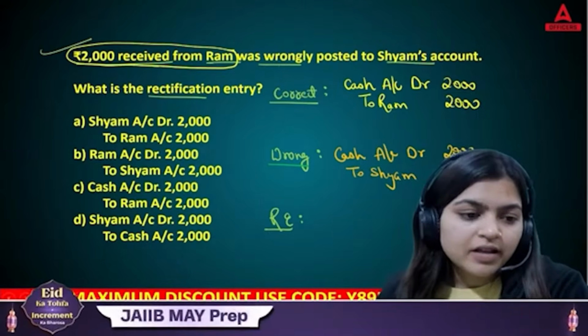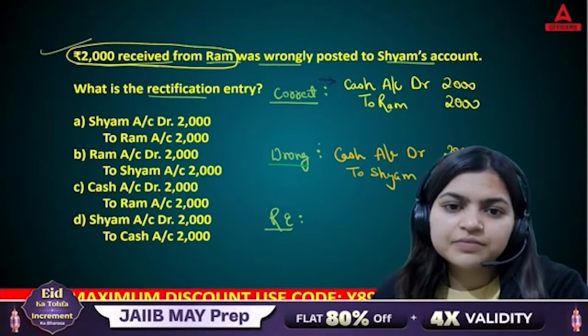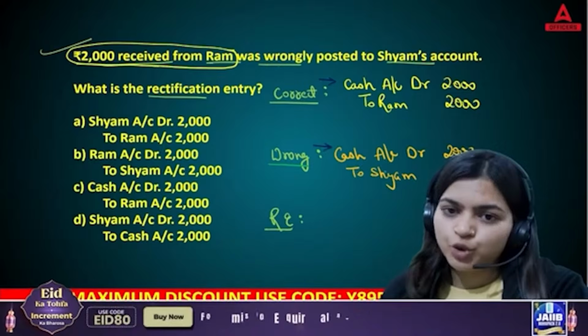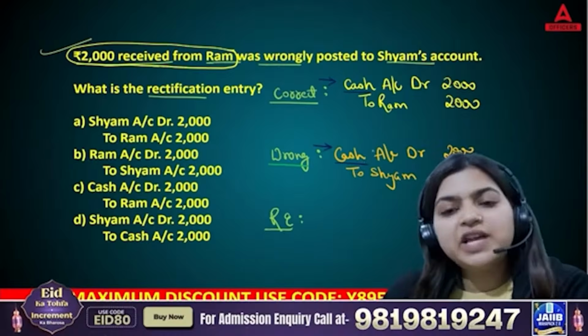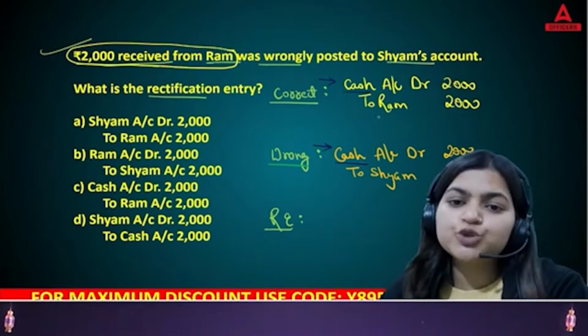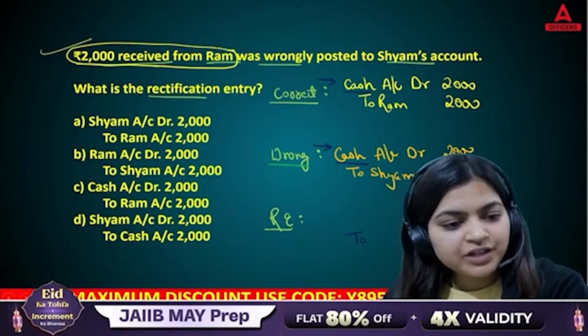Now, here, first you need to check, is there any mistake on your debit side? No, the debit side is correct. We need to show cash account, and we are showing cash account. But the mistake is on our credit side. Yes, we need to show Ram on the credit side. So let's pass the rectification entry